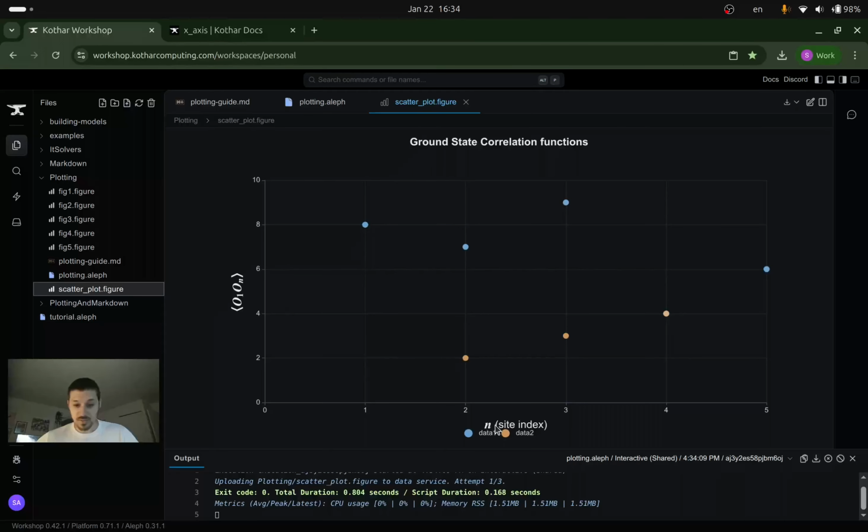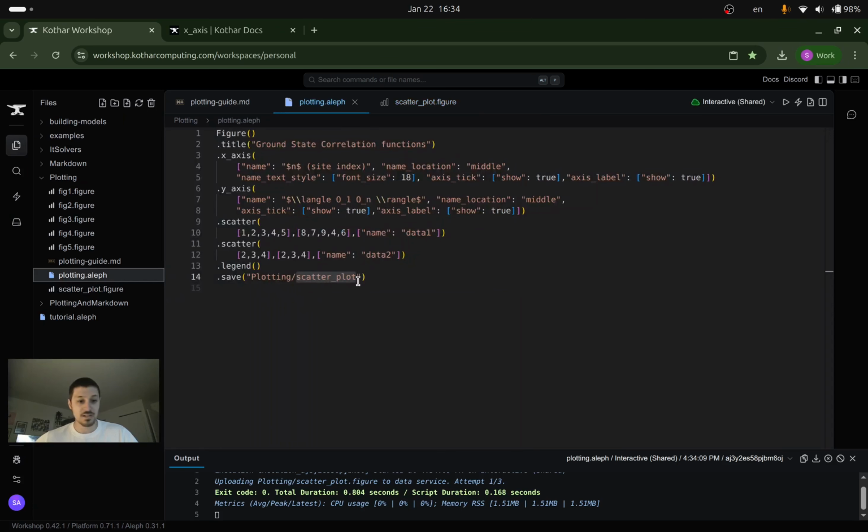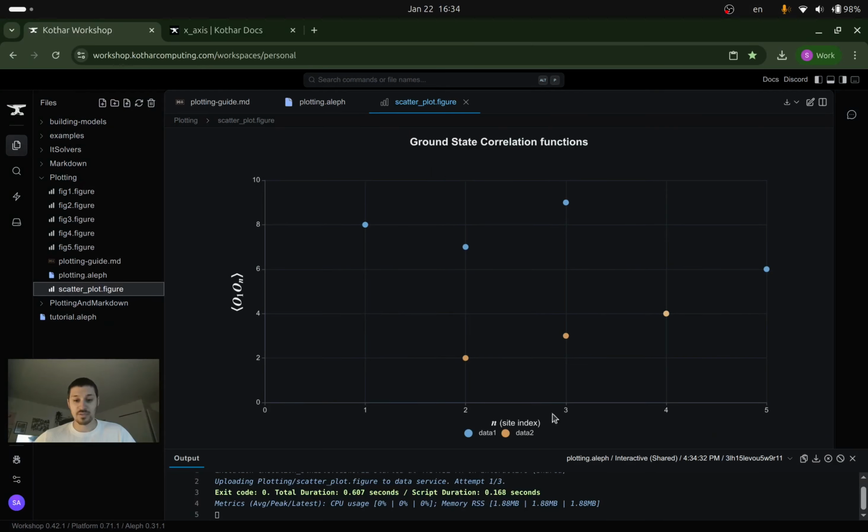One thing to notice is that the legend is outside here, so maybe I want the x-axis ticks to be a little bit smaller. Let's say this will be 14. We're going to run it. It's pretty fast. Okay, perfect. Now it's smaller.